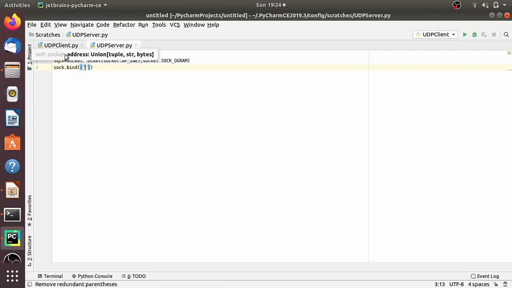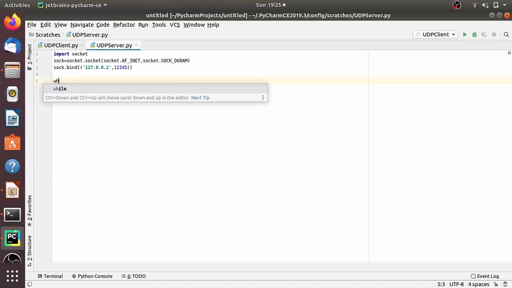Here again, as in the previous lecture, I am providing localhost and a port number. So localhost is nothing but 127.0.0.1 and the port number, let's suppose, 12345. Okay. Now let's write an infinite loop for sending and receiving data.